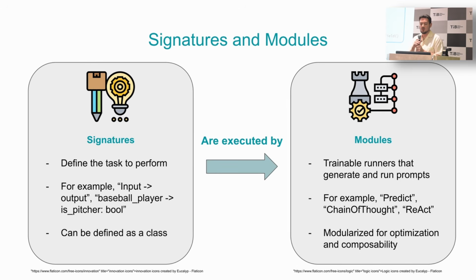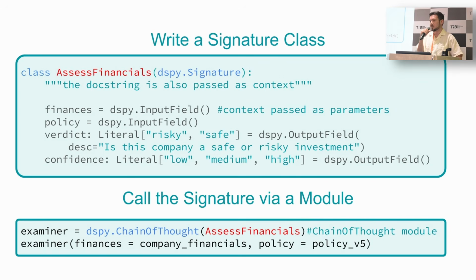This is the only code slide I present today, I promise, but I did want to give you just an idea of how simple this is, right? So to start, we can define a signature. In a case like ours at Yoii, it might just be assess financials for a company that's applied. The docstring is passed as context, so when we say it's all written by AI, that's not entirely true. We do want an opportunity for the human to give even just a little bit of direction here. The docstring is an opportunity for that.